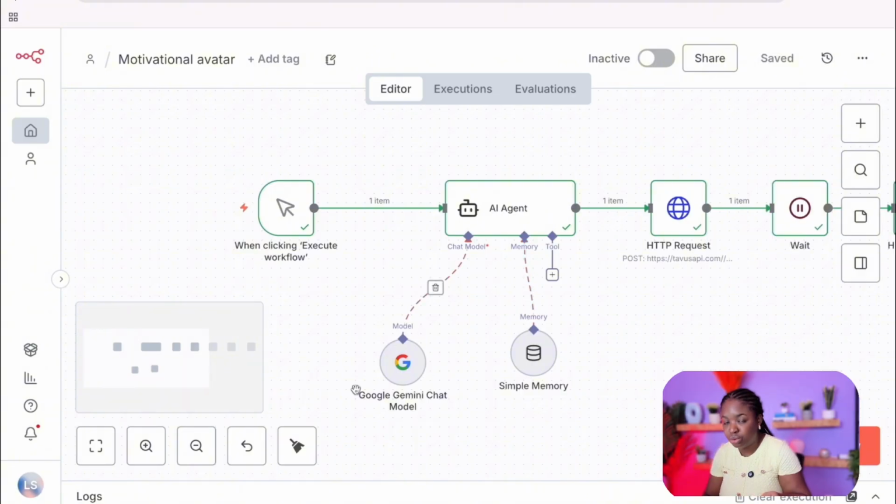Now, my AI agent node is connected to Google Gemini, and if you don't want to use Google Gemini, you can use OpenAI. I've used OpenAI several times in my workflows. There's Grok, there's DeepSeek, there's Kimi AI. There's so many different AI assistants that you can connect here.